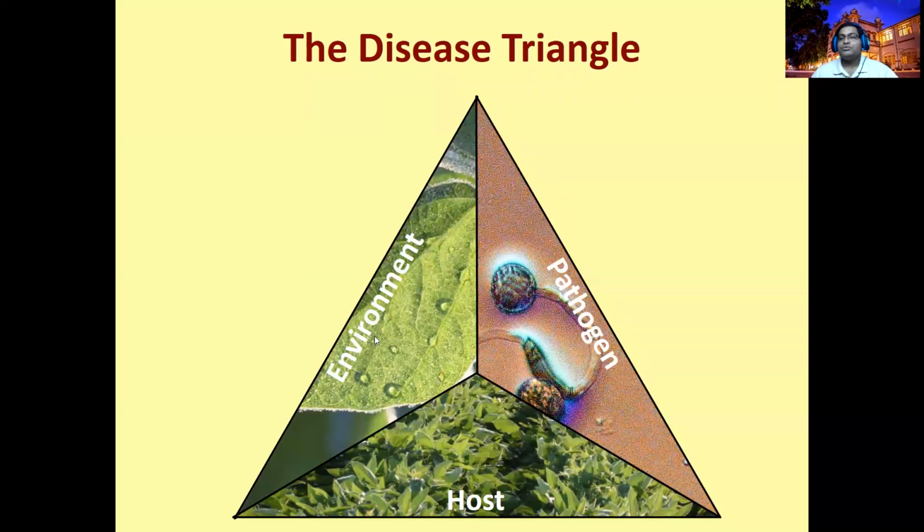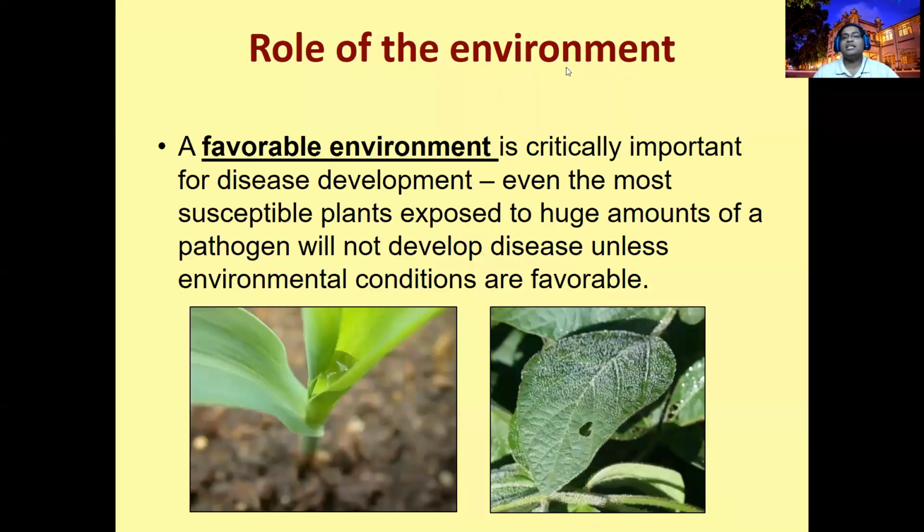For example, for sesame, the environmental factors are temperature, moisture, rainfall, and other things. This is what we call the disease tetrahedron, or disease triangle. Three factors are interacting. That is what we call a disease triangle. And in the next slide you can find the favorable environment. The role of environment is critically important for disease development.